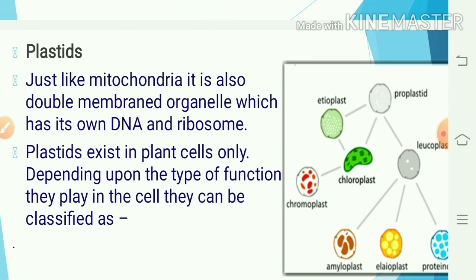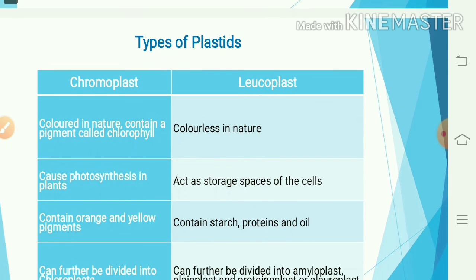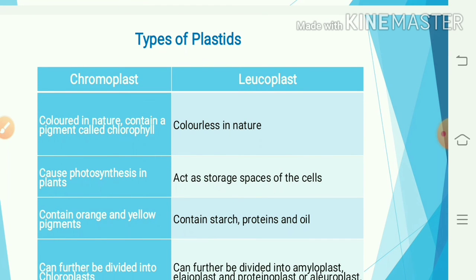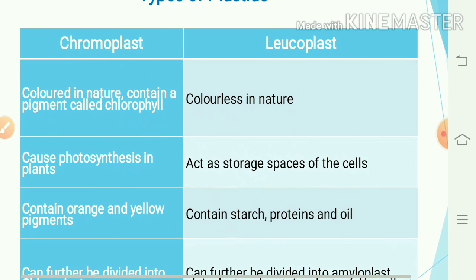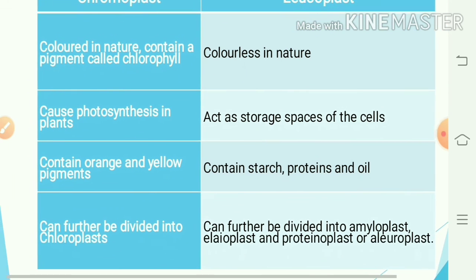We have seen this is about plastid, means leucoplast and chromoplast. Now, what is the difference between chromoplast and leucoplast? Chroma means color, leuco means white or colorless. So, the first difference is chromoplasts are colored, leucoplasts are colorless. Chromoplasts cause photosynthesis in plants. Leucoplasts act as storage spaces of the cell. Chromoplasts contain orange and yellow pigments, and leucoplasts contain starch, proteins and oil.